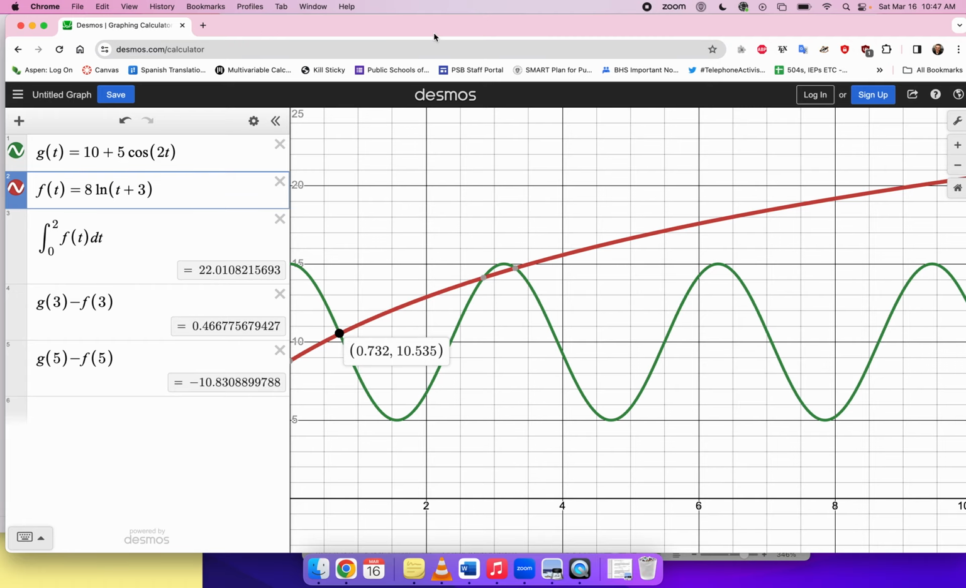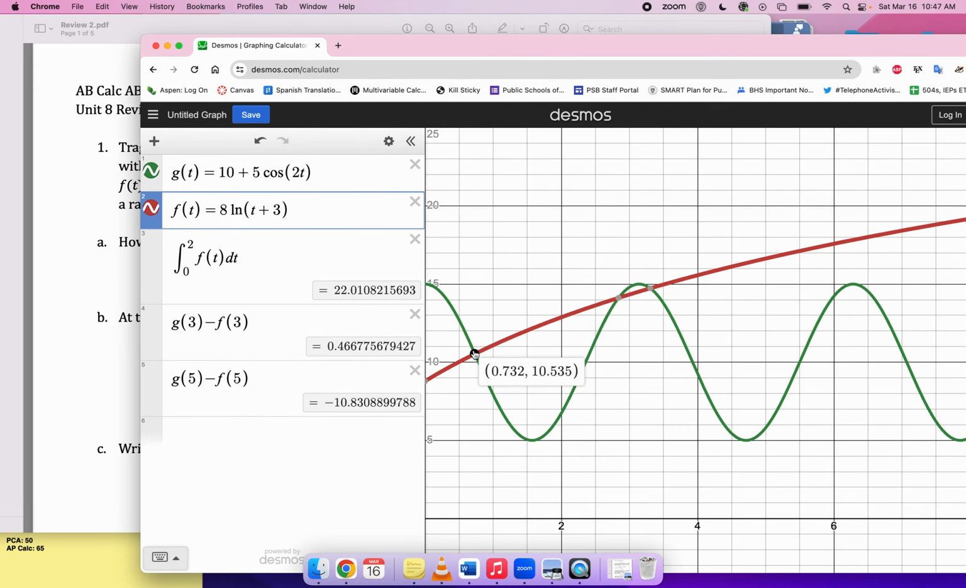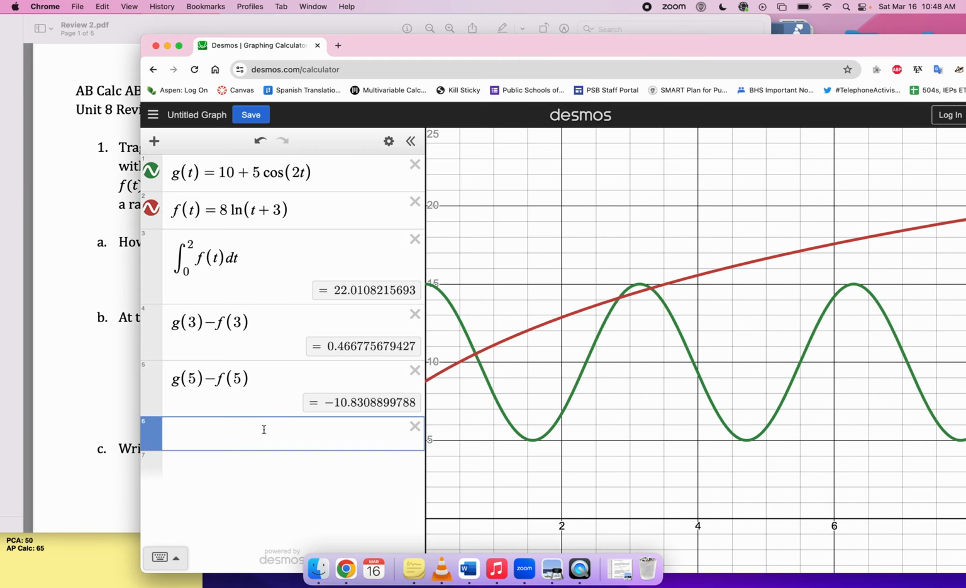amount. Now, what is that maximum amount? It's not the 10.535, right? These are rate functions. This is the rate at that moment. The amount that he has at that moment is, well, he started with some, right? He started with 200 gallons.